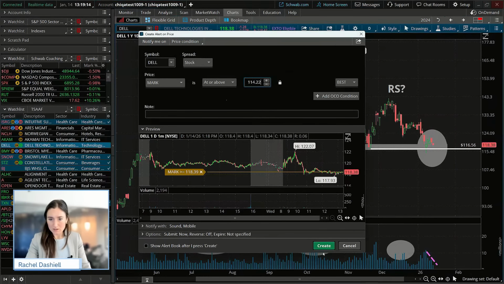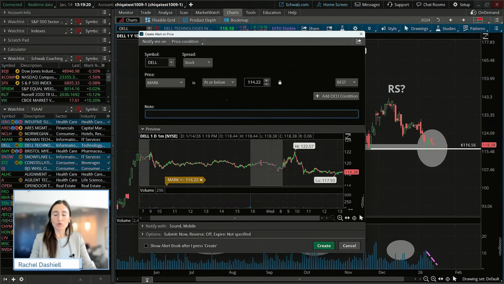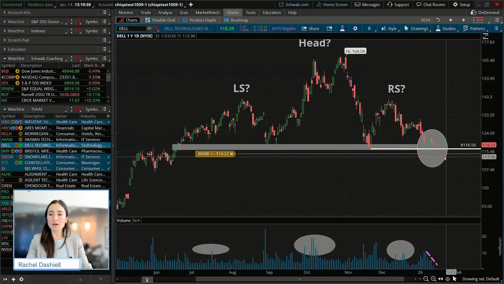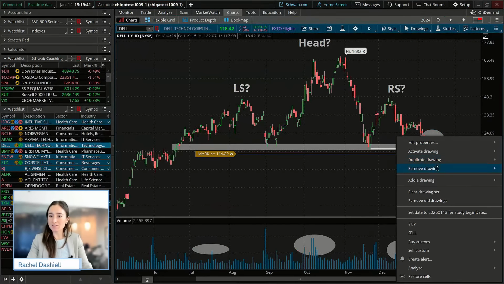114.22. Now, in this class before, we have made conditional orders with options based on the stock price, but we just really don't know what the price of the option is going to be when the stock price does drop $4. This pattern has obviously taken months and months and months to form, so we don't know if and when it's going to get there. So I'm not even going to try to guess that or simulate that in this case. So I'm just going to set an alert there, and we'll keep an eye on that for the next class here. But today, focusing on the volume.